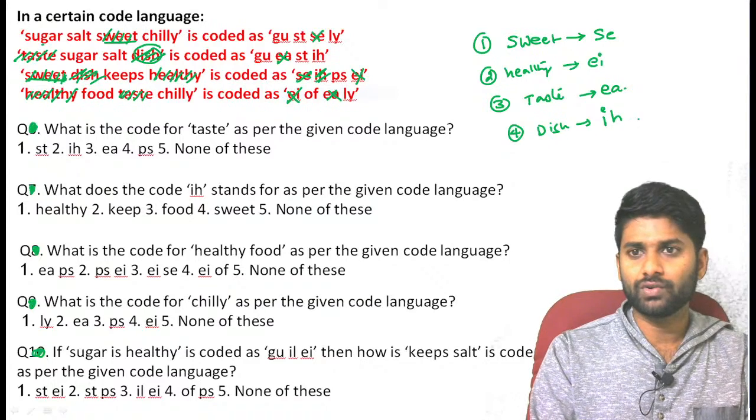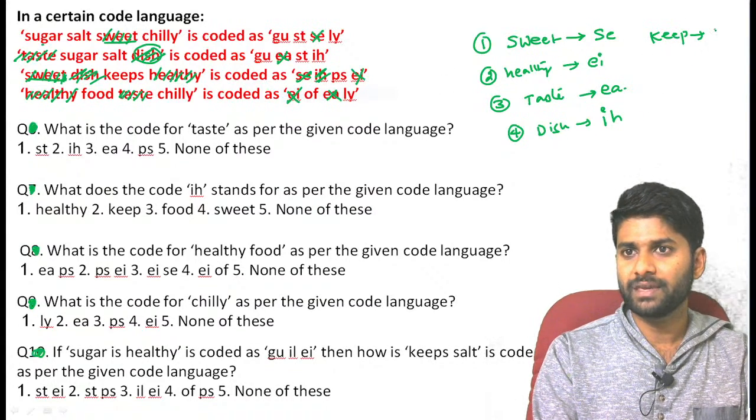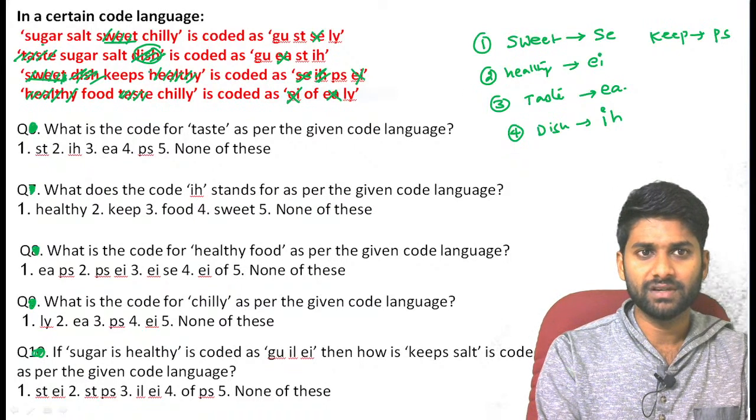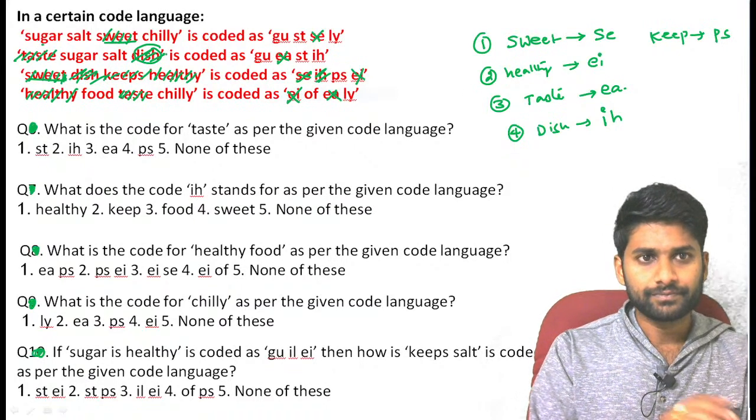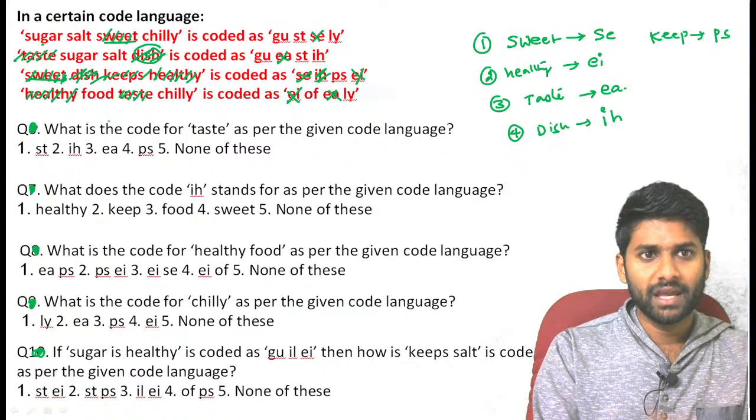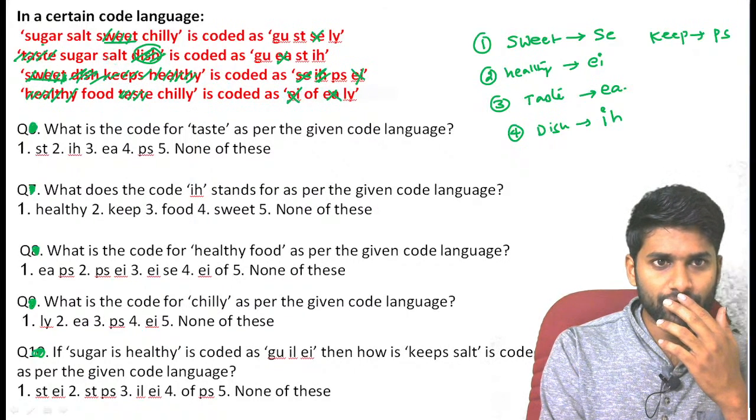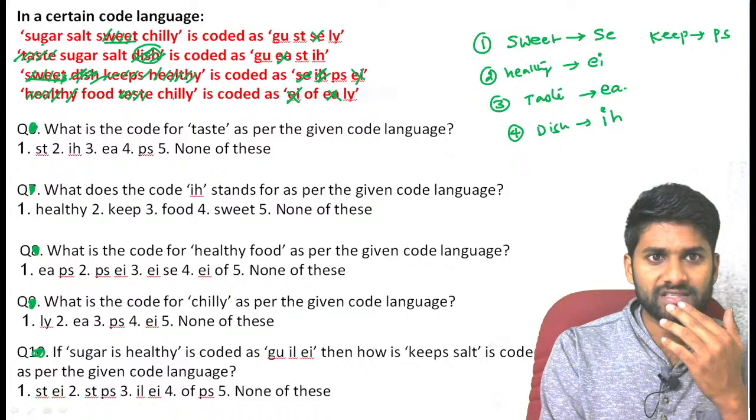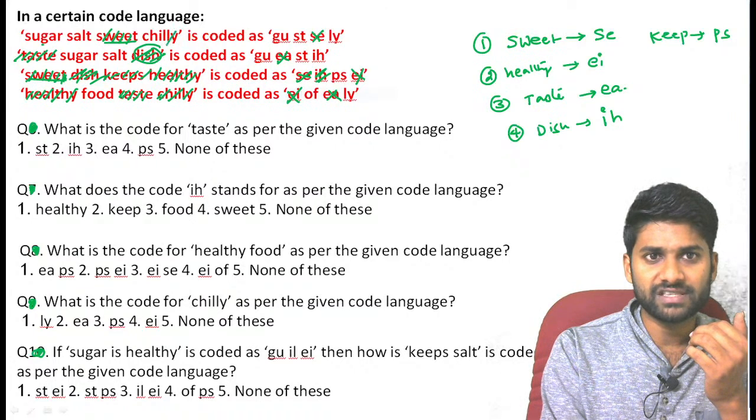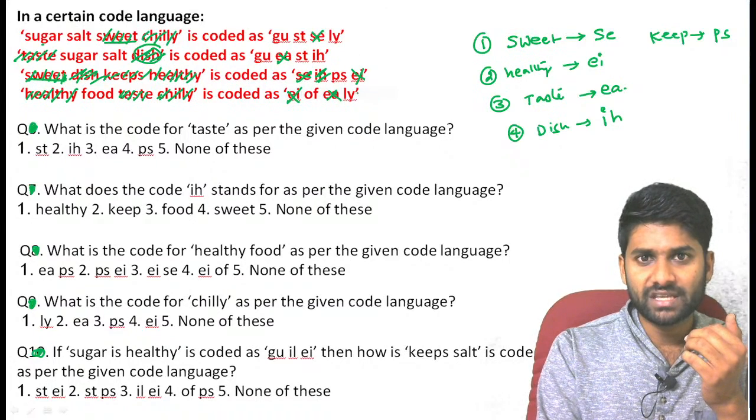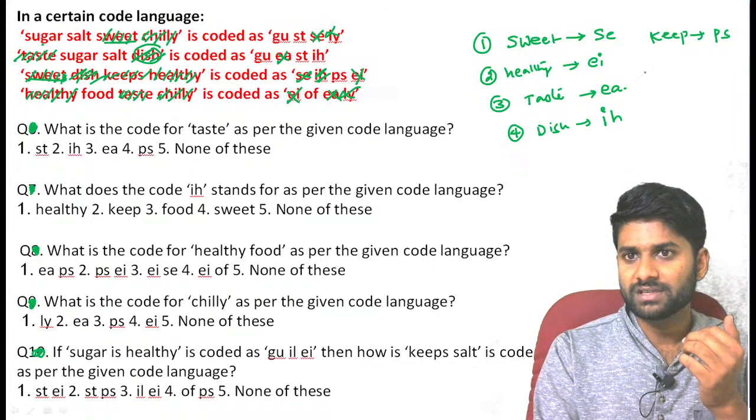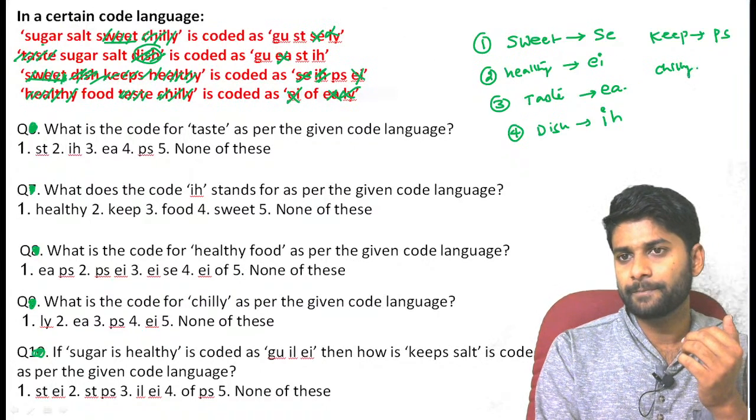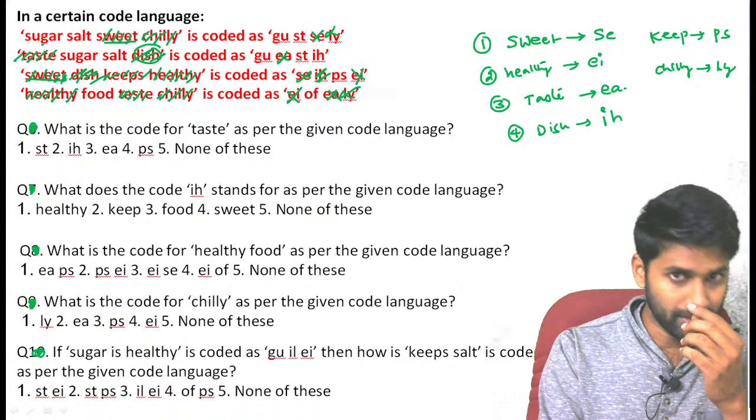Now definitely you can go with a code for keep. Keep is represented by PS. Keep is represented by PS, guys. Now if you go through food and chili, sugar and salt and chili, you have a common for chili in the first and last, guys. GUST LY is common. See, chili can be coded as LY. Chili can be coded as LY.